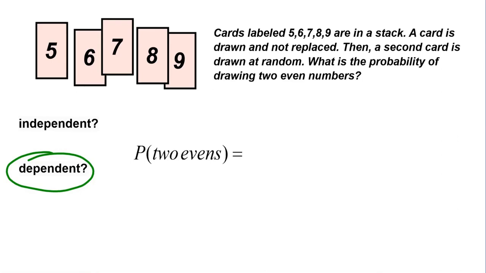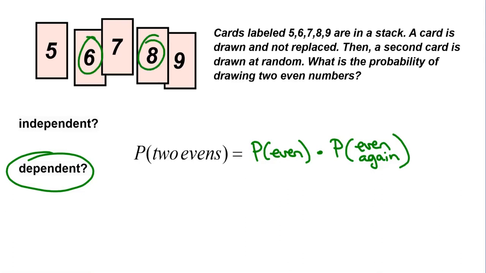So to find the probability that I get two evens, I'm going to find the probability that the first card is even, and then multiply that by getting an even again after I draw an even the first time. So the probability that I get an even card, there are two even numbers. There are 1, 2, 3, 4, 5 cards, and there are two evens. So the probability of drawing an even card is 2/5. Now what's the probability that I draw an even card again after I draw a card out?